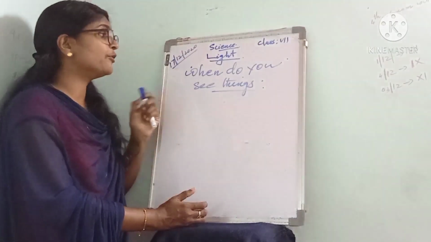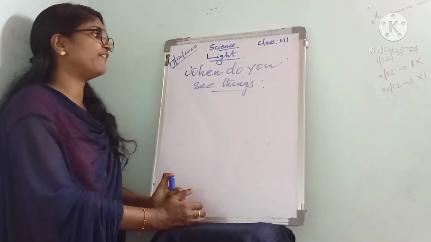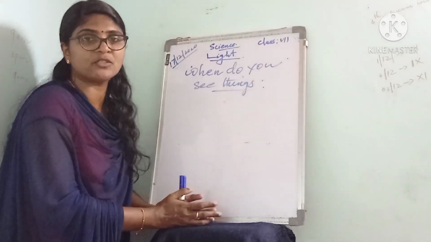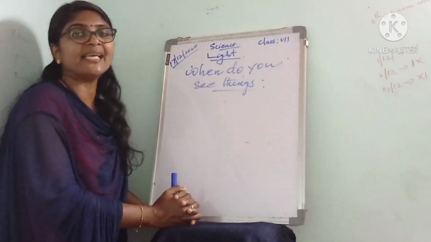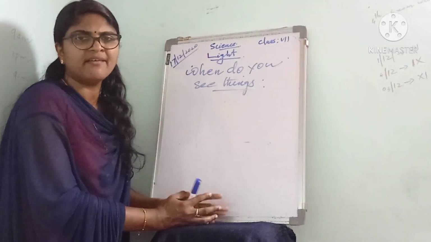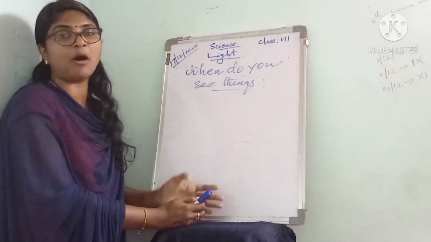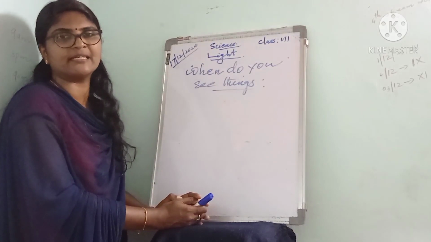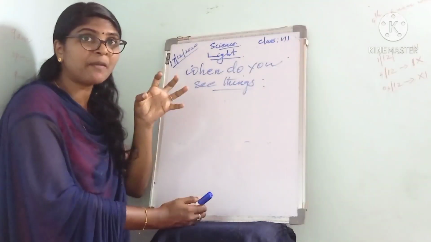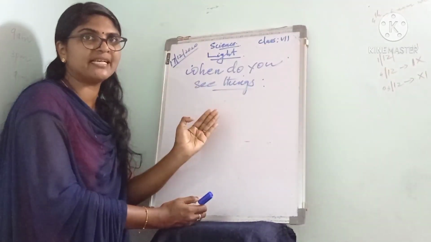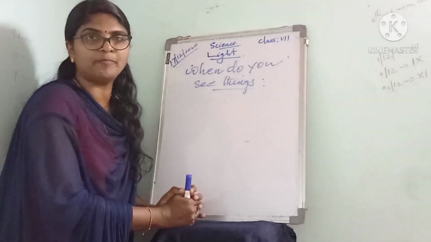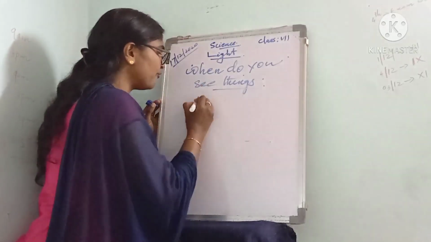The next question: when do you see objects or things? All of you know, to see things or objects, we need light. When light falls on an object, it bounces back and reaches our eyes. Then only we can see the objects. The light that falls on the object bounces back to our eyes. This is called reflection of light.